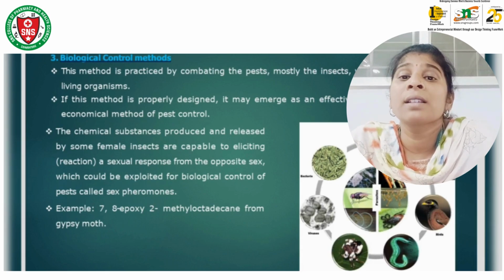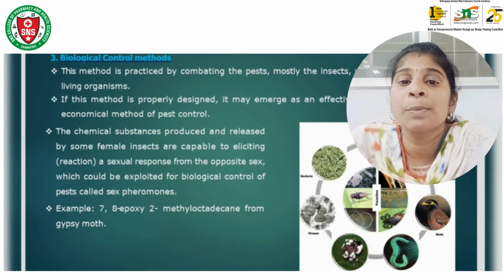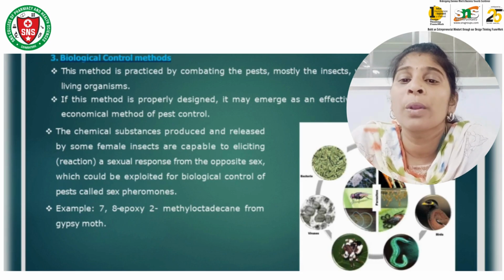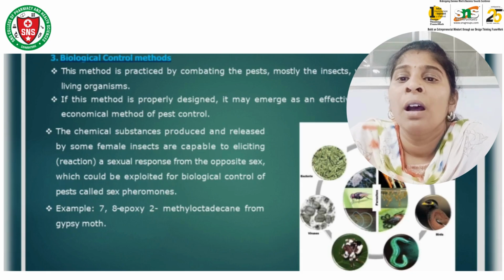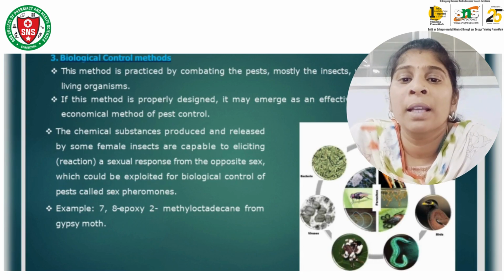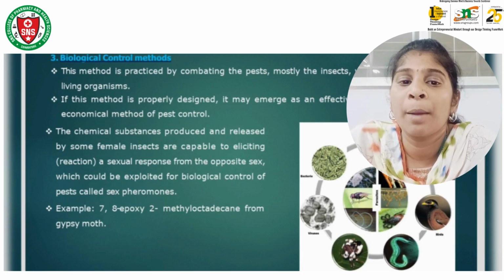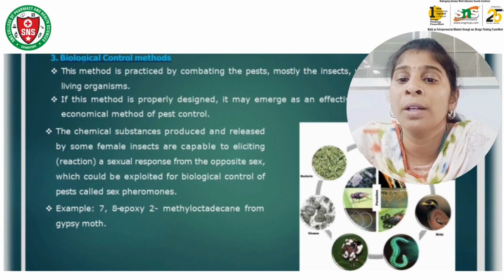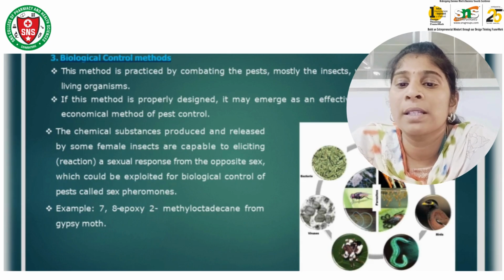And coming to the biological control of pests, this method is practiced by combating the pests, mostly insects, with other living organisms. When properly designed, it may emerge as an effective, safe, and economical method of pest control. The chemical substances produced and released by some female insects are capable of eliciting a sexual response from the opposite sex, which could be exploited for the biological control of pests; these are called sex pheromones.